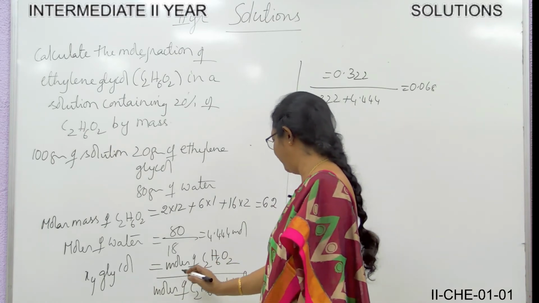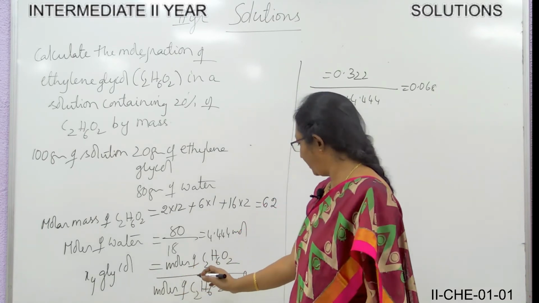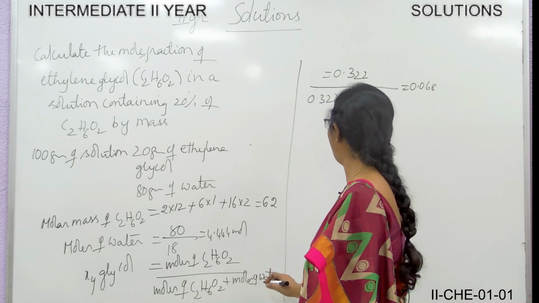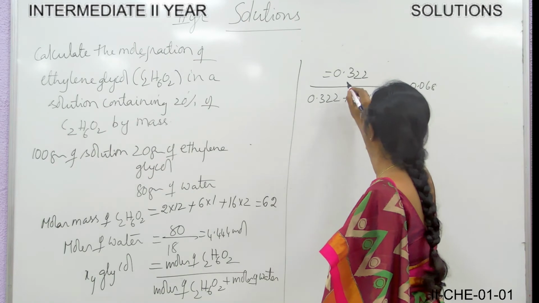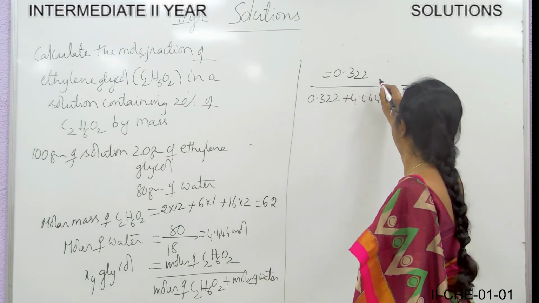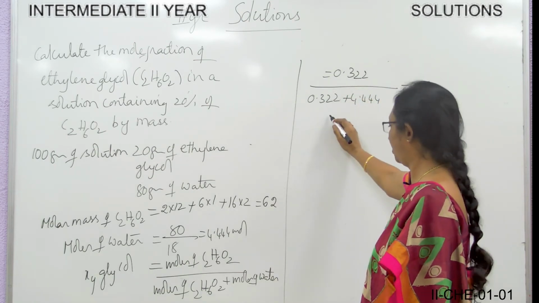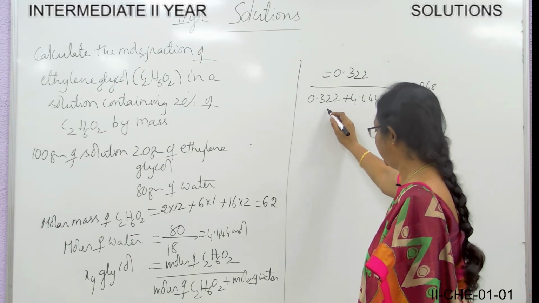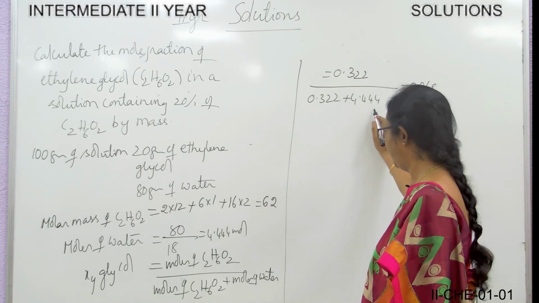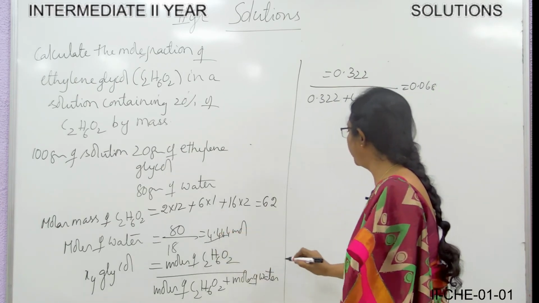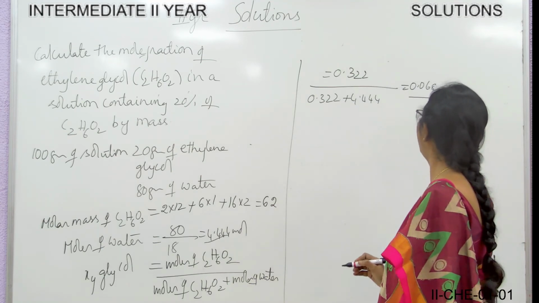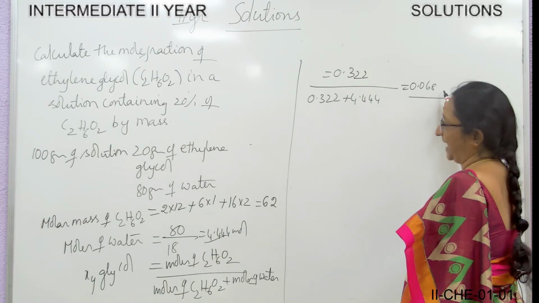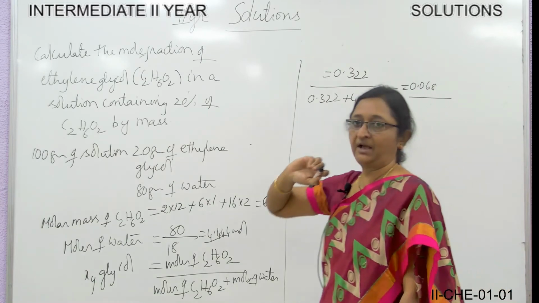So now let us see the mole fraction of ethylene glycol. What is the mole fraction? We have learned the mole fraction of any component is the number of moles of component to the total number of moles of component present in the mixture. So, the mole fraction of glycol is equal to number of moles of glycol divided by the total number of moles of glycol and also the water.